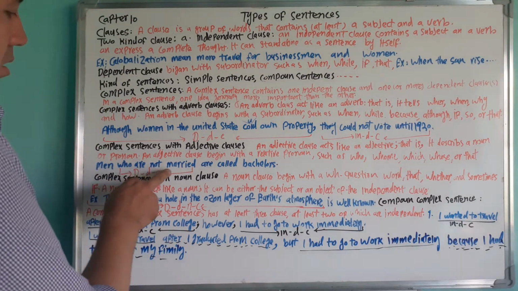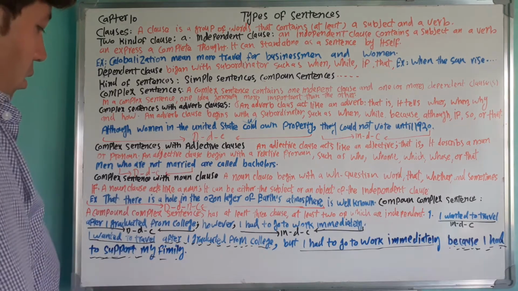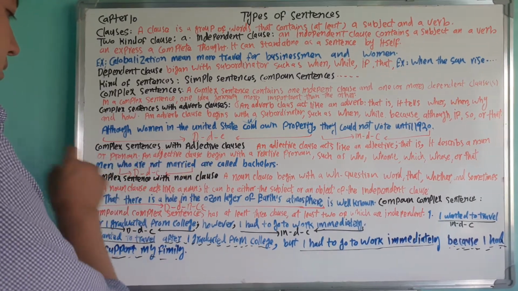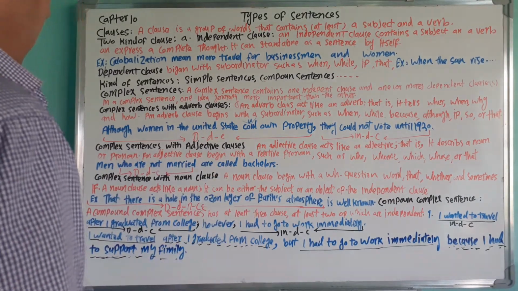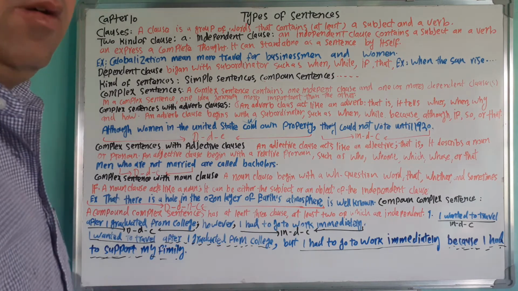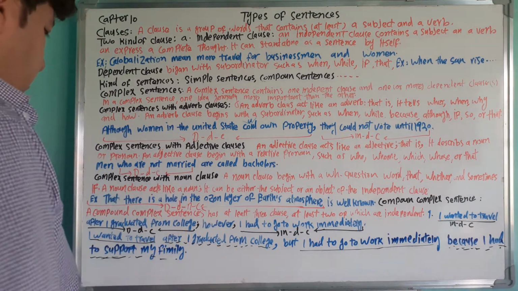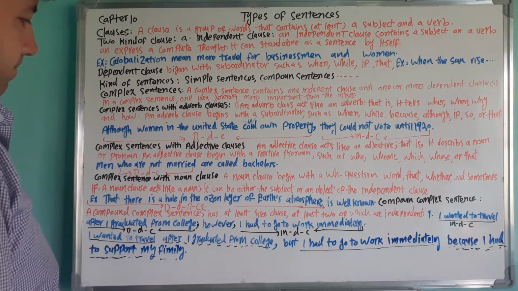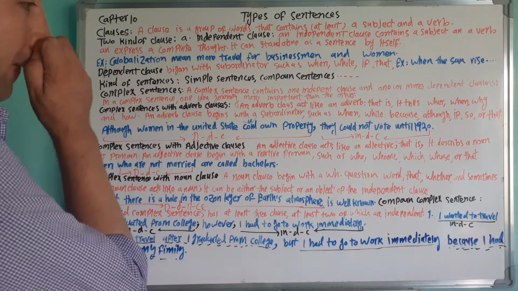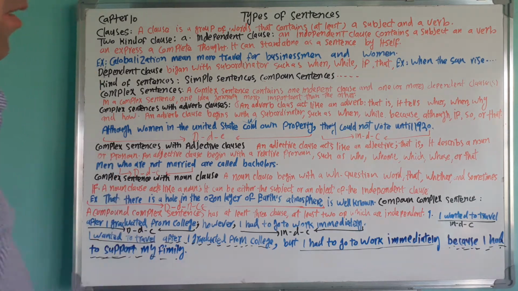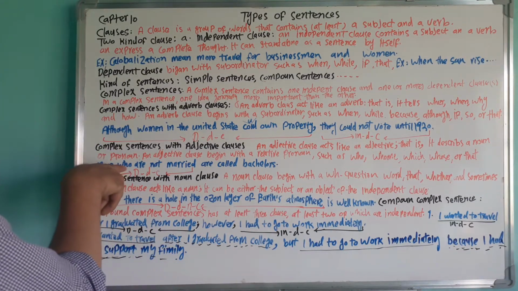Men who are not married are called bachelors. An adjective clause describes a noun or pronoun and begins with a relative pronoun, here who.